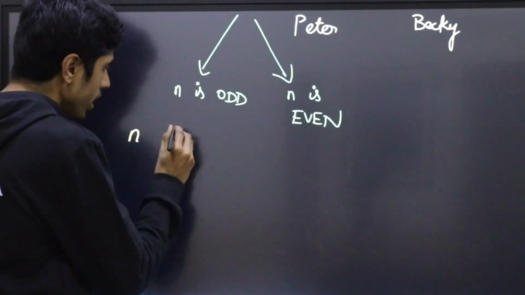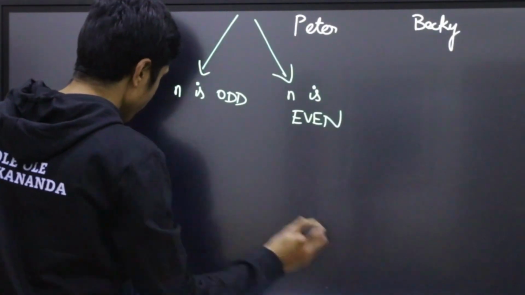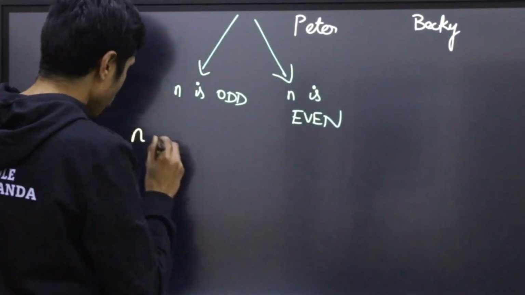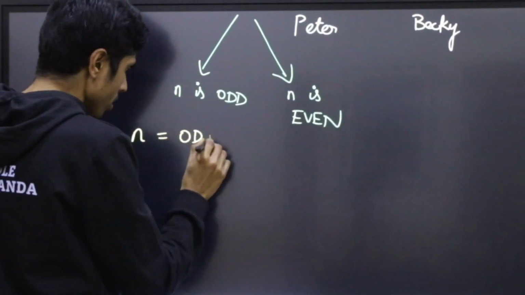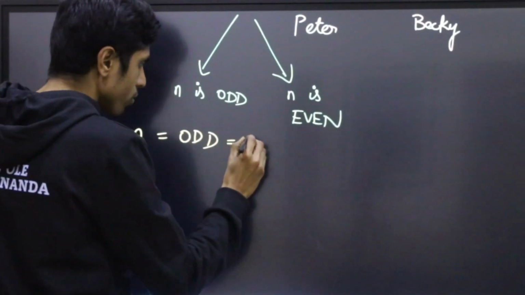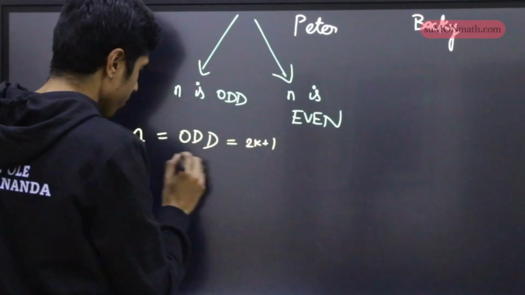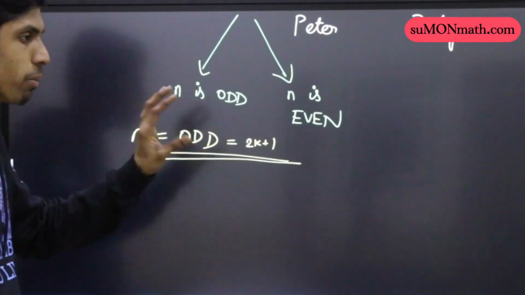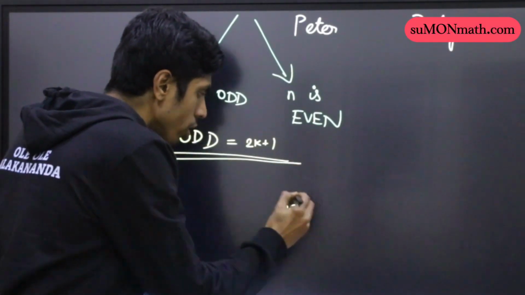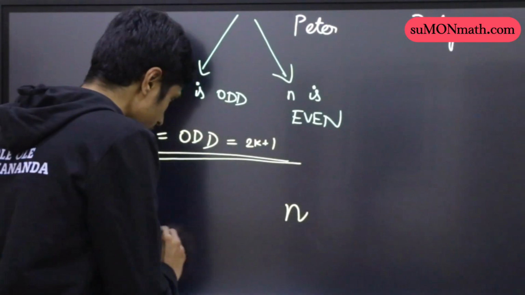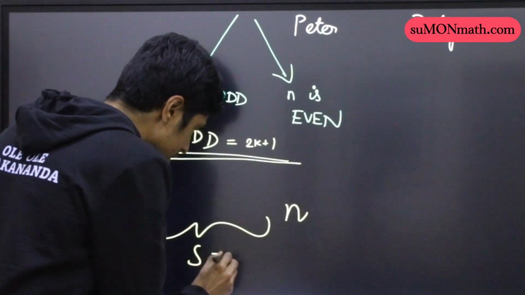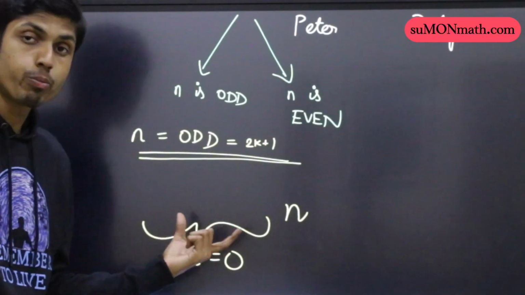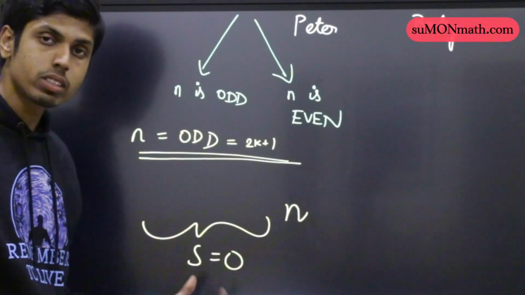Let's assume the case is when n is odd. n equals some odd number, let's say of the form 2k plus 1. Notice, Becky will be compelled to write the number n on the board if and only if the sum of the previously written numbers equals 0.